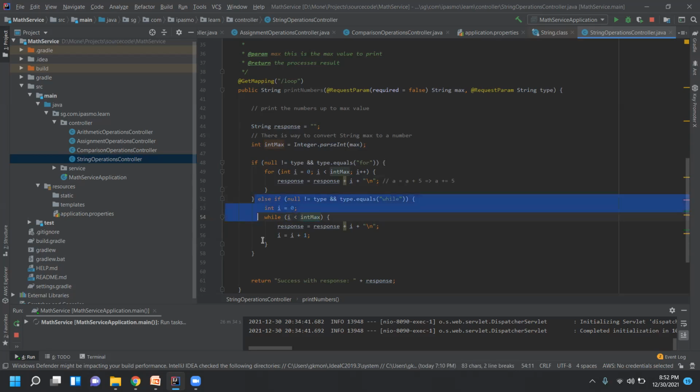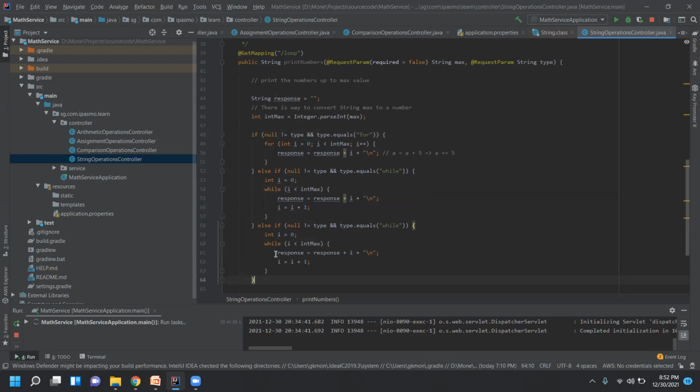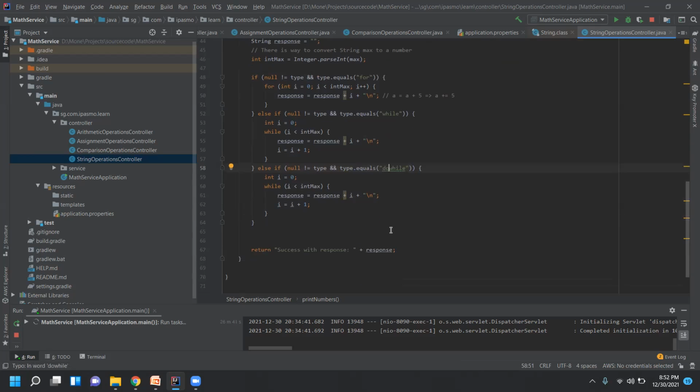There is another way, which is do while. So I'll just make it as do while. Do while is also the same, but this condition is there, right? The code block will be in the do and the condition will be in the while. Here it will become a semicolon, i less than int max. Okay, and here this one will become do.